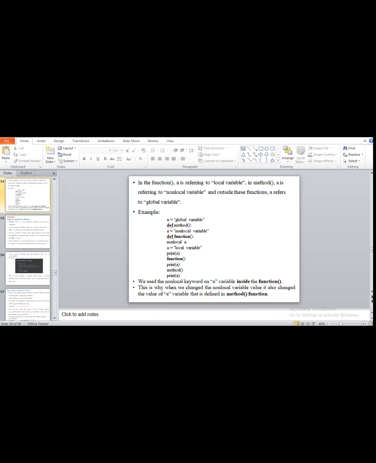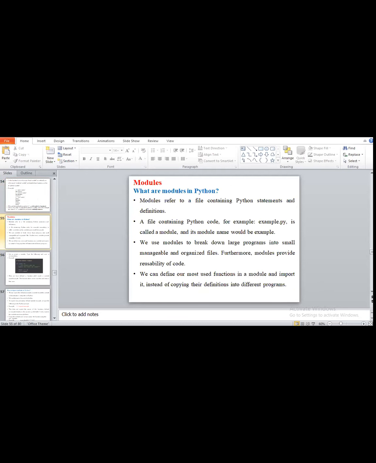Okay, now we will move to the next point, that is modules. So what are modules in Python? Modules refer to a file containing Python statements and definitions.